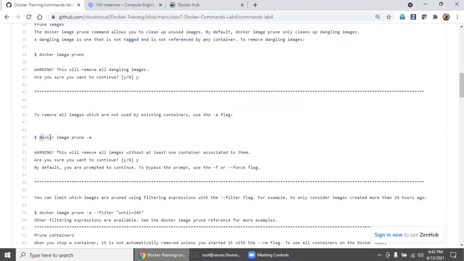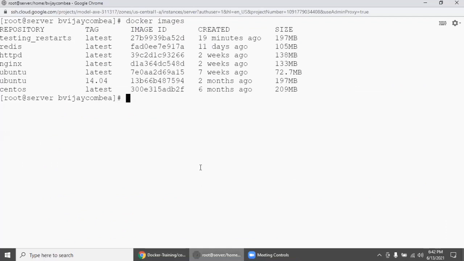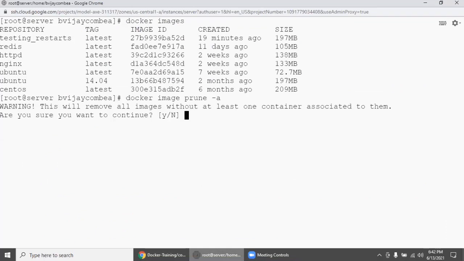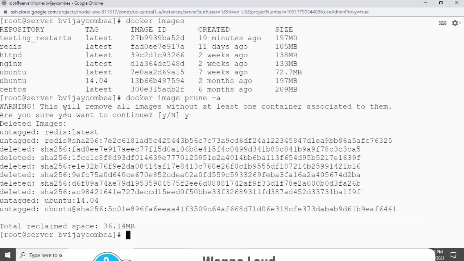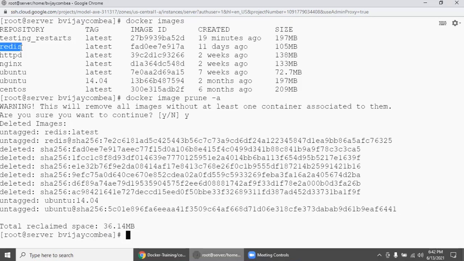Coming down, docker image prune with the -a flag is something further. This will remove all images, for example, any image that no container is using. I am just going to say yes. There is Redis, an image not used by any container.